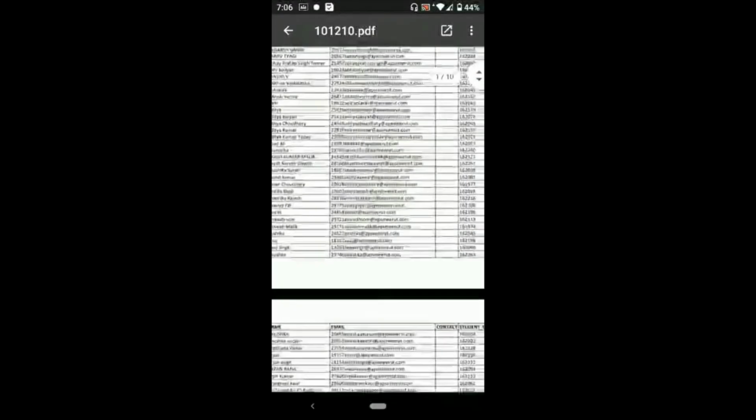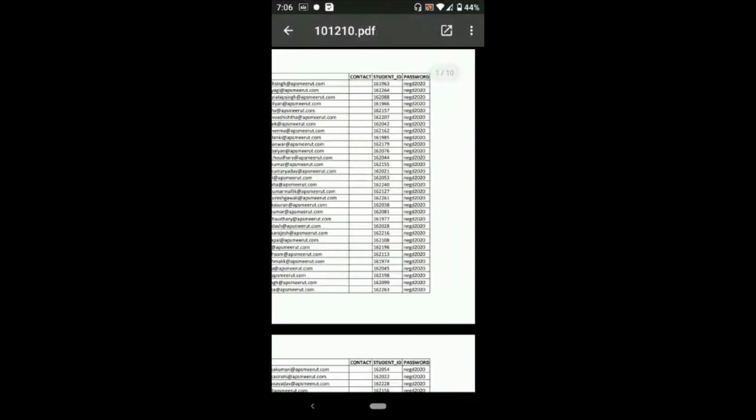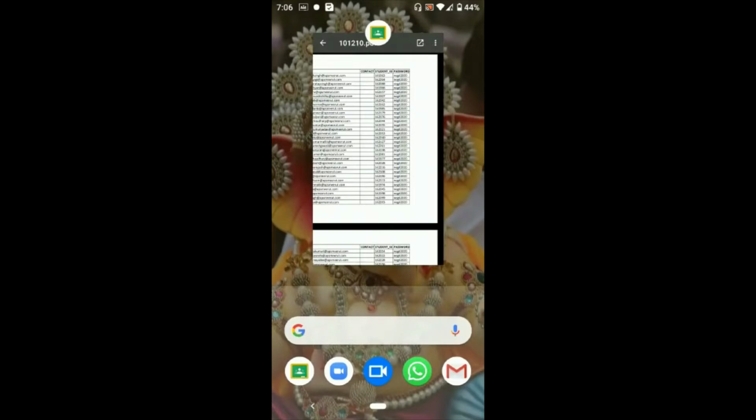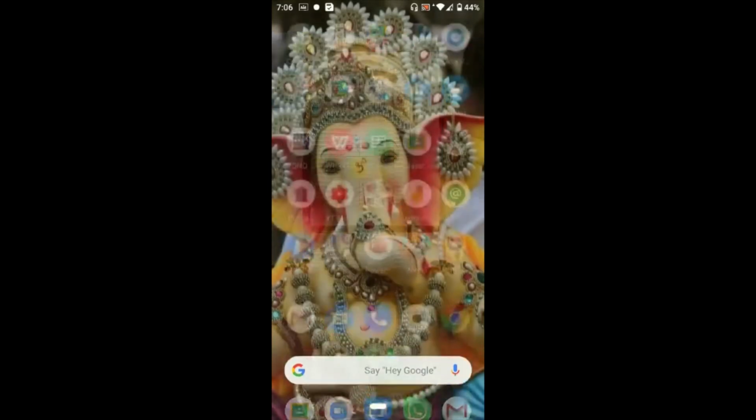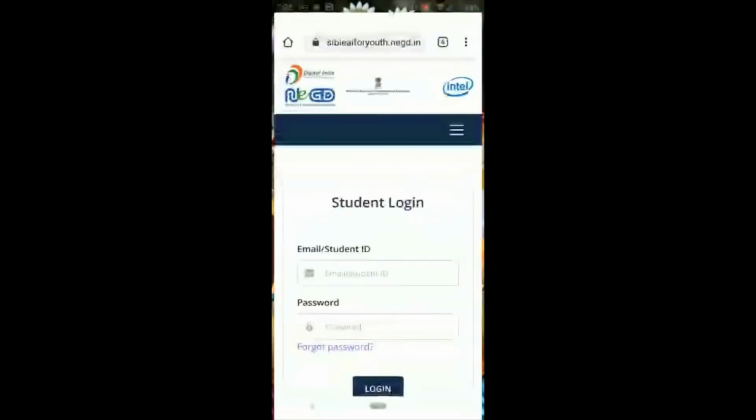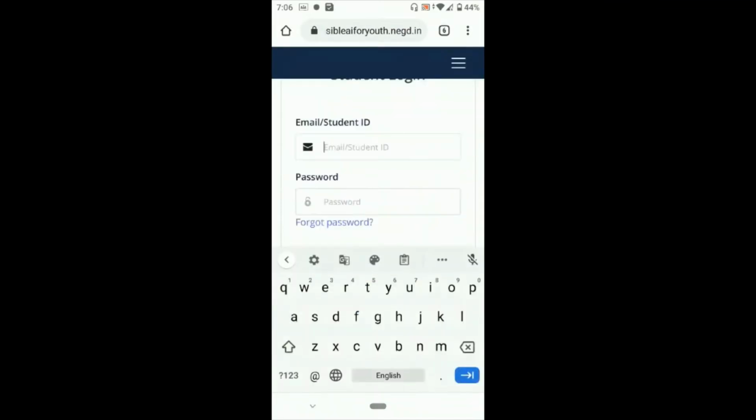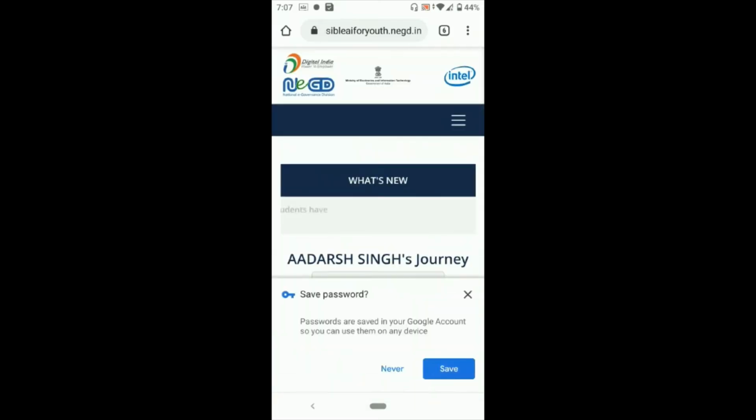Say for example, my name is Adarsh Singh. So my credentials will be 161963 NEGT 2020. So I will again move on to the login portal. I'll write here 161963 and the password is NEGT 2020. And then I'll click on login.